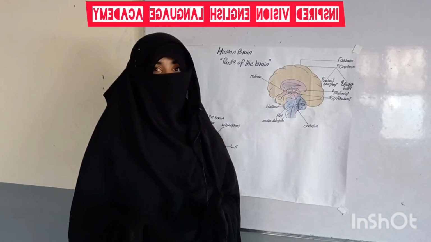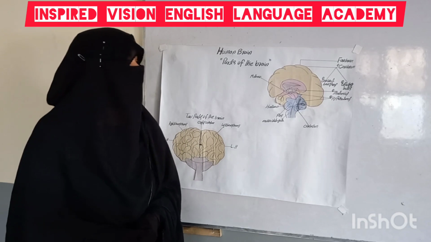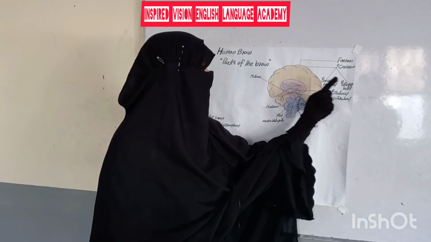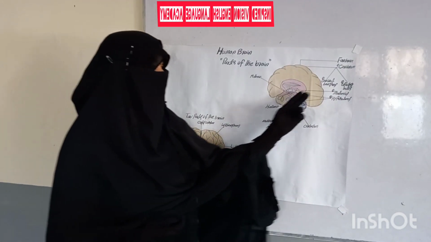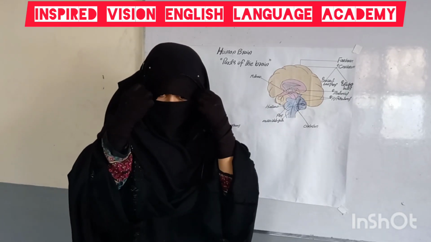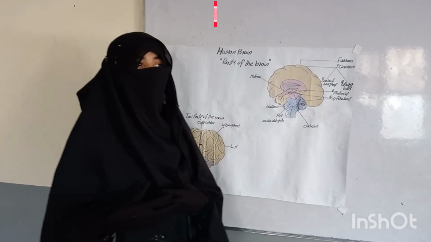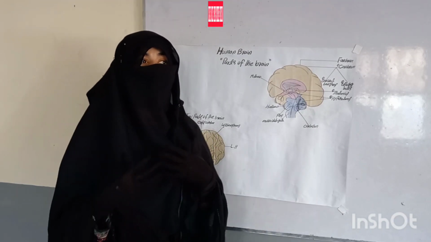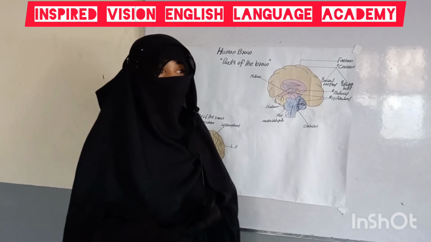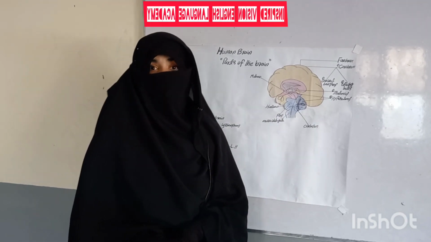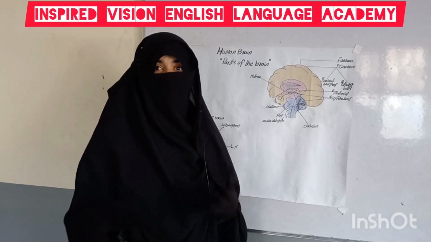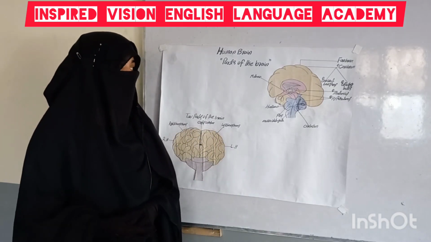and controls thinking, emotion and intelligence. And the cerebrum has two parts. Number 1, cerebral hemisphere. Number 2, olfactory bulbs. Second part of the forebrain, thalamus. The function of the thalamus is to control the sensation of pain and the sensation of being awake and asleep. Hypothalamus. The function of the hypothalamus is to control anger, pain, happiness and sadness.